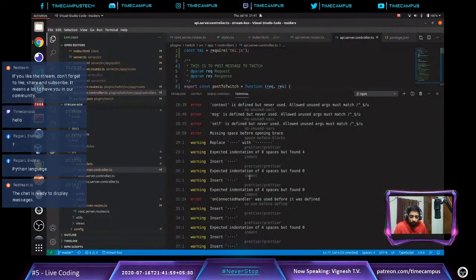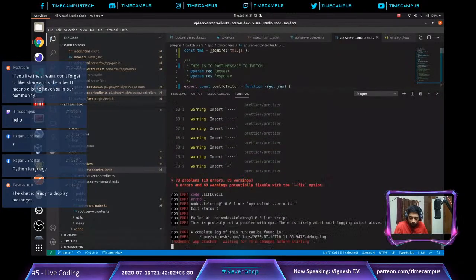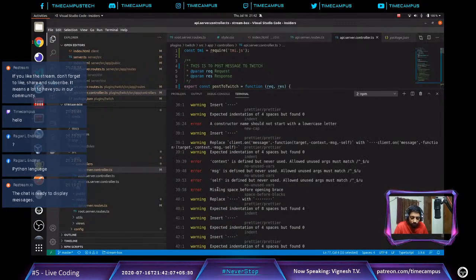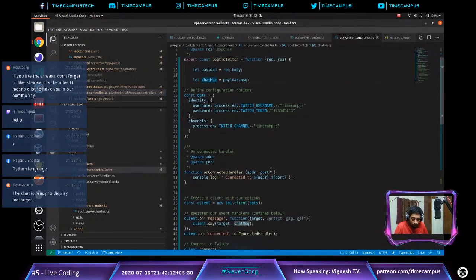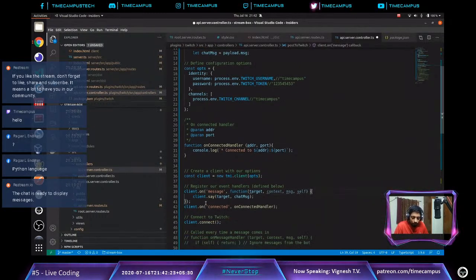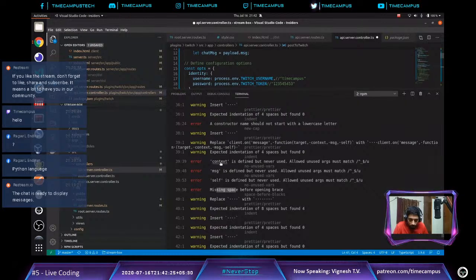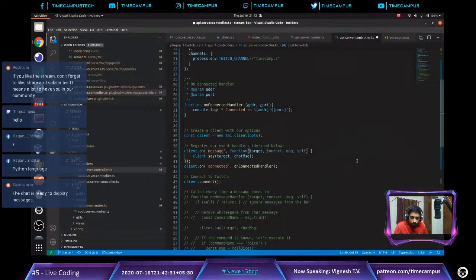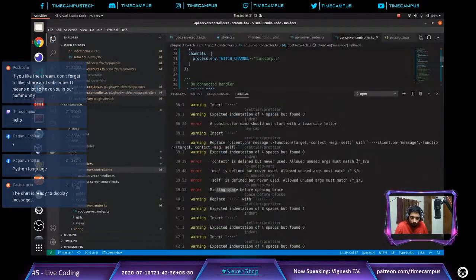I am pretty sure there might be a lot of other errors. Let's quickly scroll down to see what the errors are. 6 errors and 69 warnings. I am ignoring the warnings now and just fixing the errors. At line 39, I have an issue with braces. So 39 is here, and we have put the brace rightly. Then there is: context is defined but never used, at 39. Context is here and we have not used it, so I am quickly going to get rid of this for now. We will use that later.